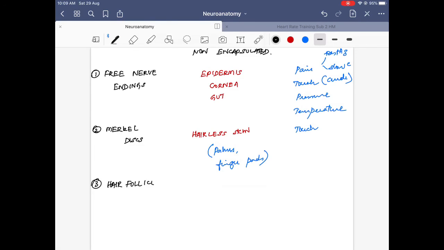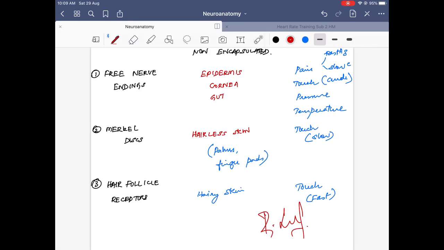Then thirdly, we need to know about the hair follicle receptors. As the name suggests, they are found in skin with hair. It is seen in hairy skin, and again it is a touch receptor, and it carries sensations a little bit fast. So this is the summary of the various receptors. Thank you.